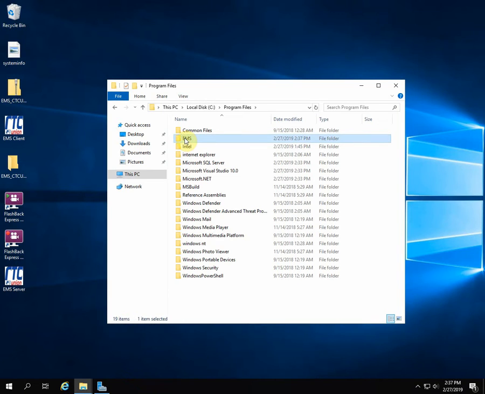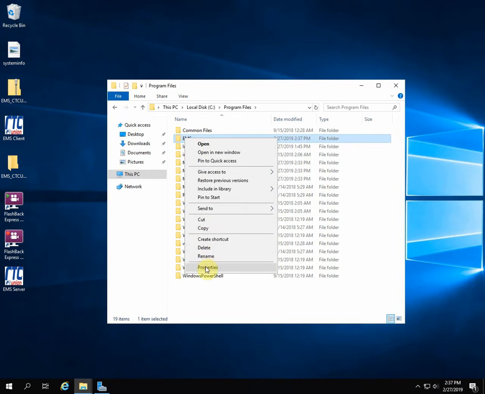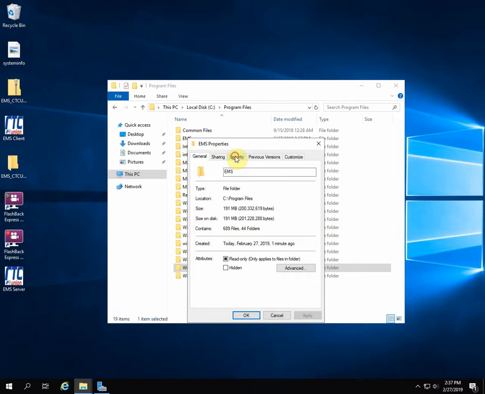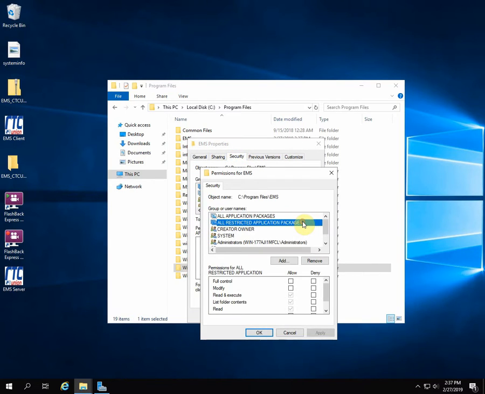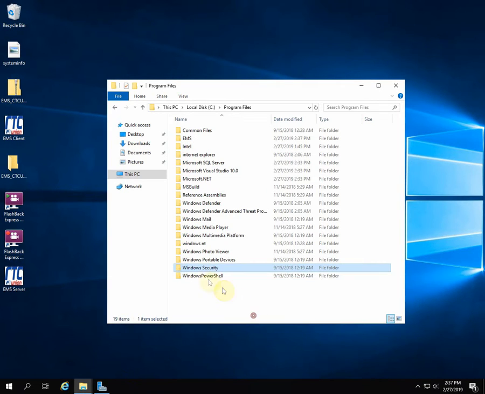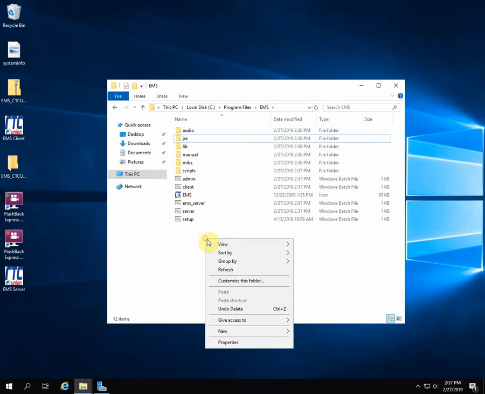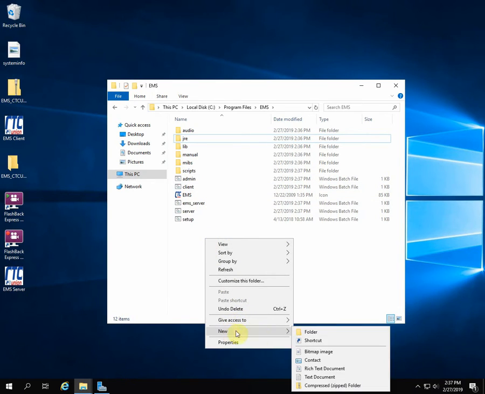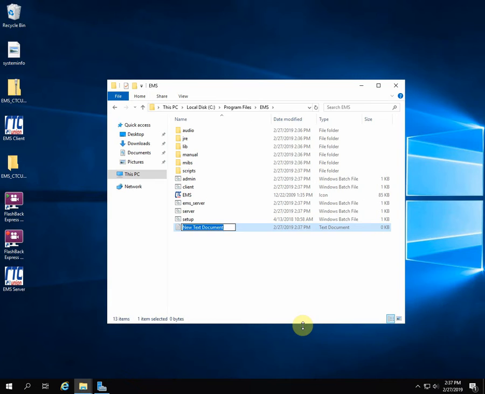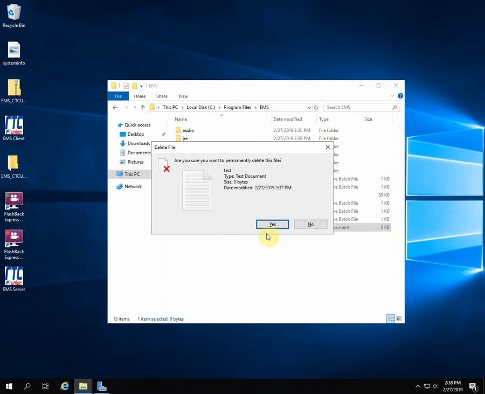Now the next thing we need to do is take permission of the EMS folder. So as you can see here, I choose Properties and then Security tab and Edit. I'm going to choose Users and allow them full control and modify. And OK, and OK. Now as a test, I go in the EMS folder and try to create a file. I'm going to create a text file, and because I can even see that, I already know I have full control. And I don't need that file, so I'll delete it.